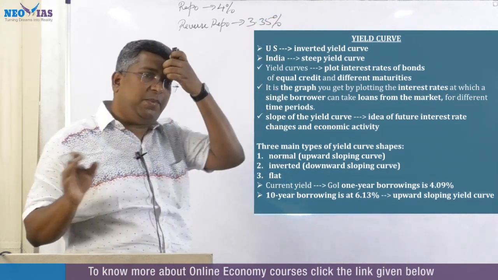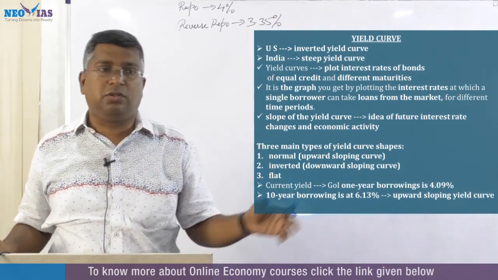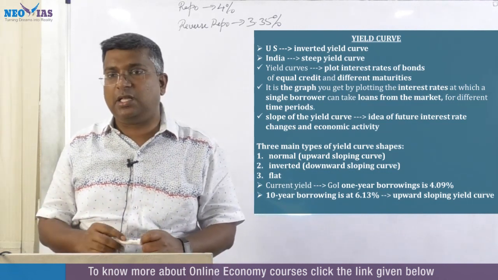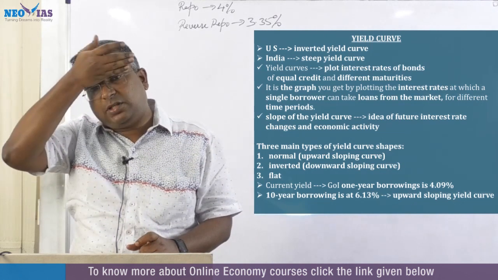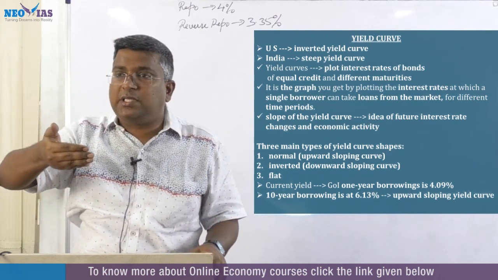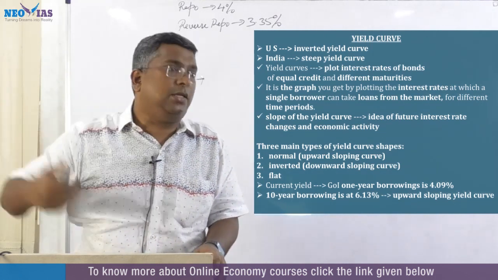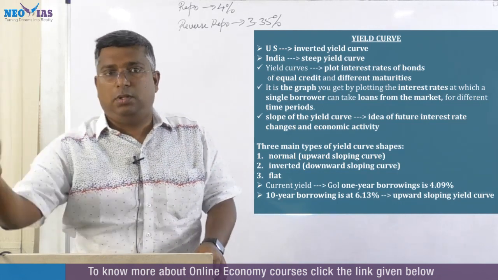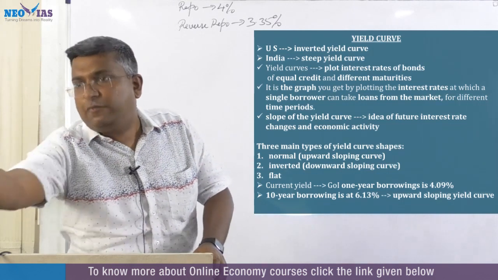Normally there should be a 25 basis point difference. All this happened because of the lockdown impact. Now there is a 65 basis point difference between repo and reverse repo. Repo is the RBI's short-term lending rate. RBI lends to the banks, that is repo. Reverse repo is when the RBI is borrowing from the commercial banks.